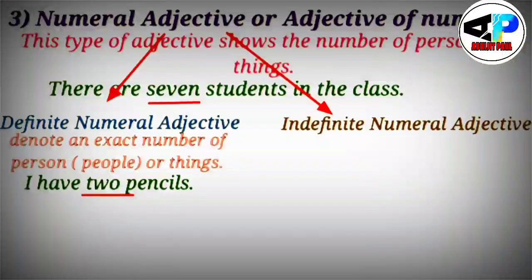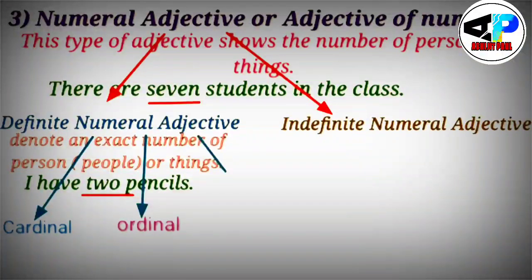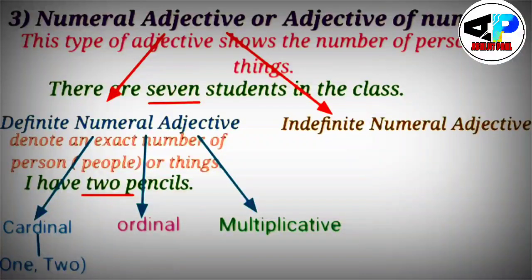Okay, now students, you have to know that definite numeral adjective can further be divided into some categories. The first one cardinal, the second one ordinal, and the third one multiplicative. Cardinal is probably 1 2 3 4 5 etc. Ordinal number will be like first, second, third, fourth, etc. That would be the ordinal number.